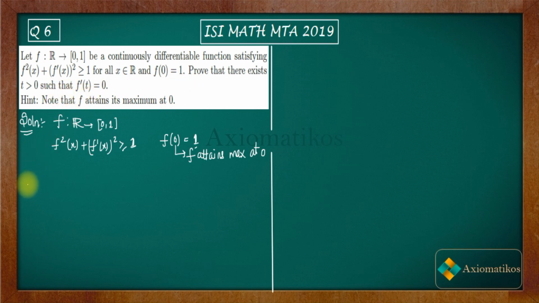What we have to show? We have to show that there exists t such that f dash of t is 0 and t is also greater than 0. So I will assume that f dash of t is not equal to 0 for all t belongs to the open interval 0 to infinity. Now if f dash of t is not equal to 0 and f is a continuously differentiable function, then the derivative, that is f dash of t, will be a continuous function.